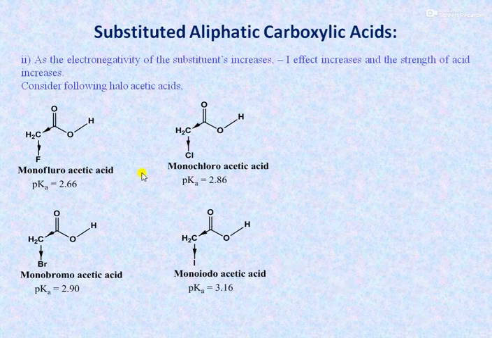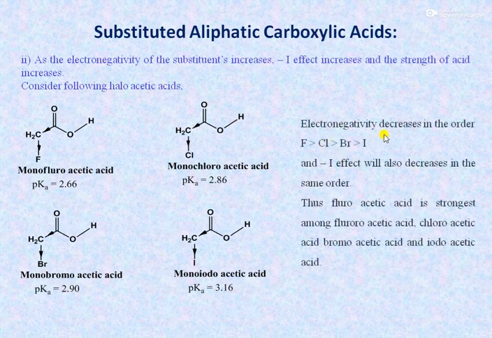Then, as the electronegativity of the substituent increases, the minus I effect, that is the electron withdrawing inductive effect, and the strength of the acid also increase. If we consider the haloacetic acids, that is monofluoroacetic acid, monochloroacetic acid, then monobromoacetic acid, and monoiodoacetic acid, in this case electronegativity decreases in the order fluorine, chlorine, bromine, iodine. And as electronegativity decreases, the electron withdrawing inductive effect also decreases in the same order, and therefore we can say that monofluoroacetic acid is the strongest acid among these four acids.